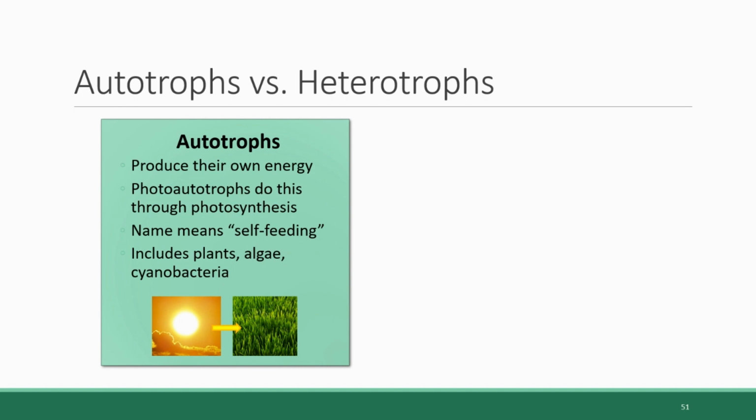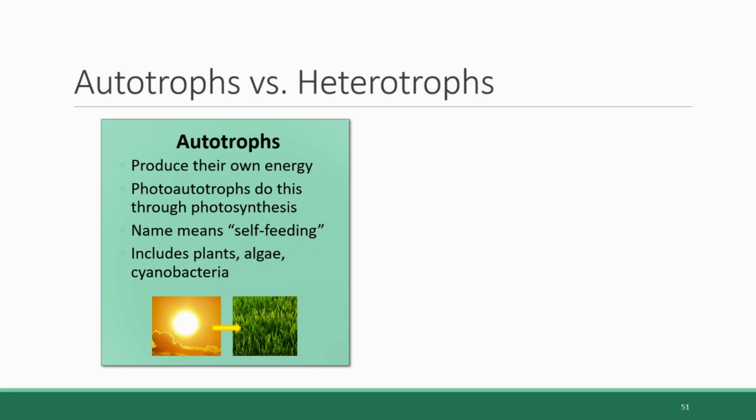The term autotroph literally means self-feeding. So the prefix auto means self. So for example, an automatic transmission, also known as a stick shift, is a car where you have to change the gear yourself. Troph is a root word that means food or nutrition. So autotroph, self-feeding. So members of this photoautotroph group include all plants, all algae, and certain types of bacteria called cyanobacteria. We mentioned these guys previously in chapter 1 in reference to being the perpetrators of the Great Oxygenation event in the Earth's geologic history.